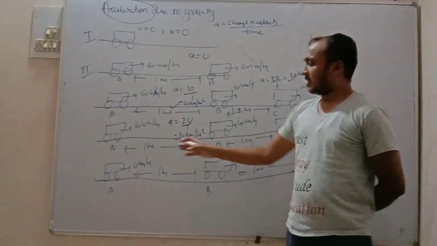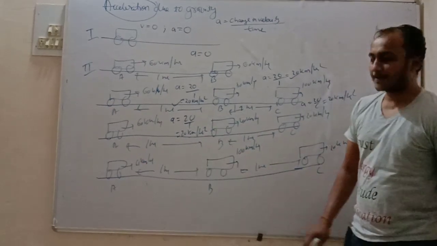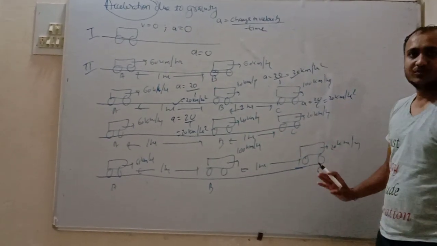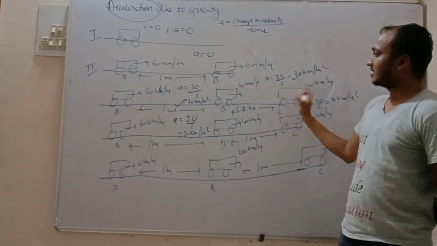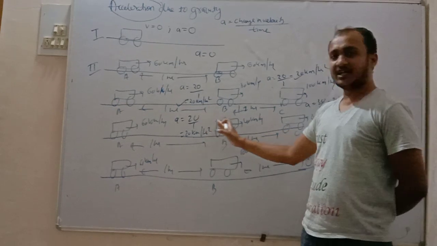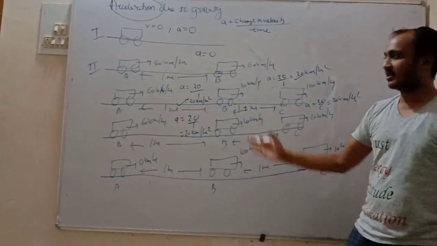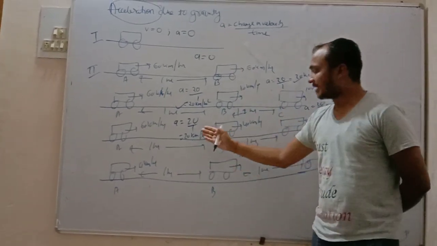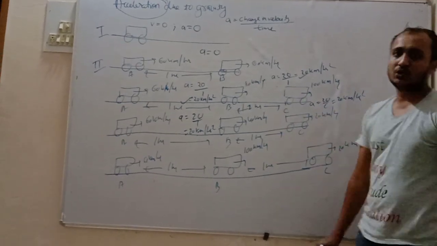So the acceleration from A to B is 20 km per hour square and from B to C is again 20 km per hour square. Here we say the body is accelerating, and here we say that it is retarding, meaning the velocity is decreasing. Here the velocity is increasing, we say accelerating, and here retarding. But the acceleration is constant. Here A to B 20 and here also A to B 20.